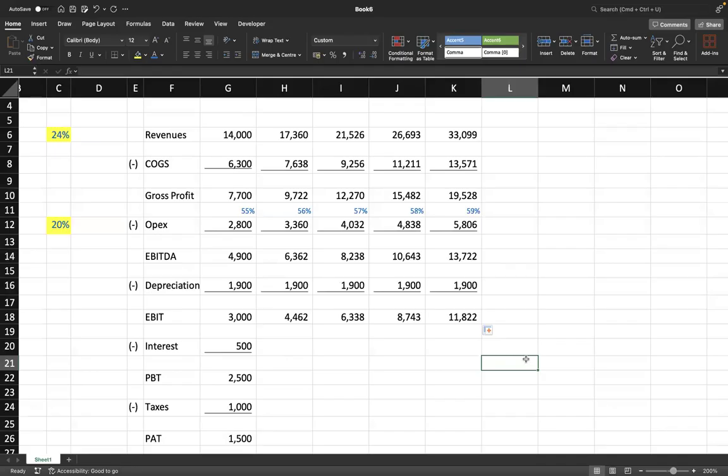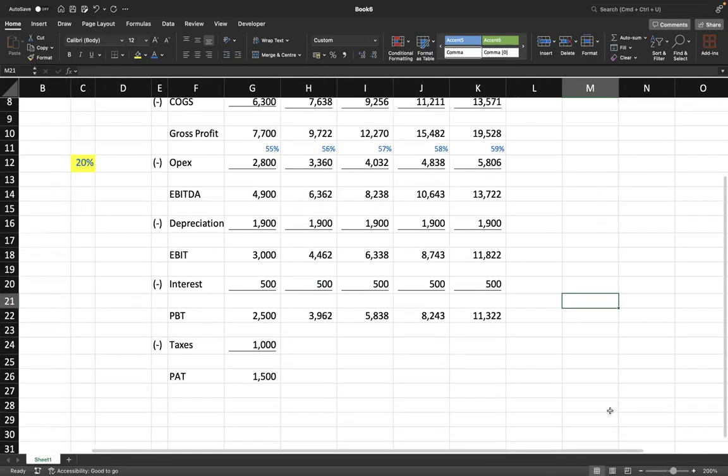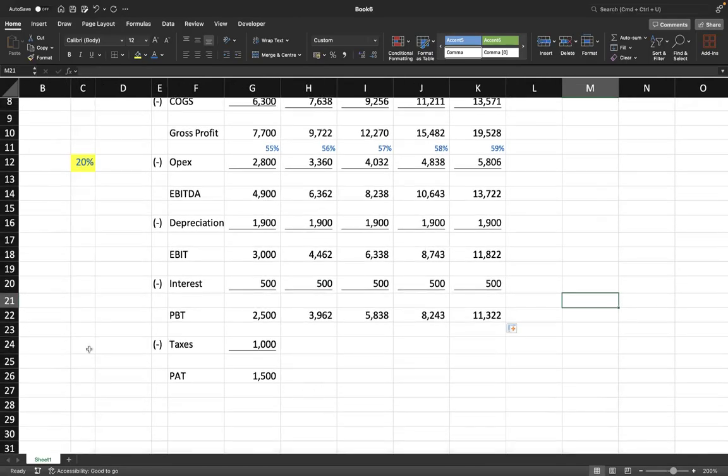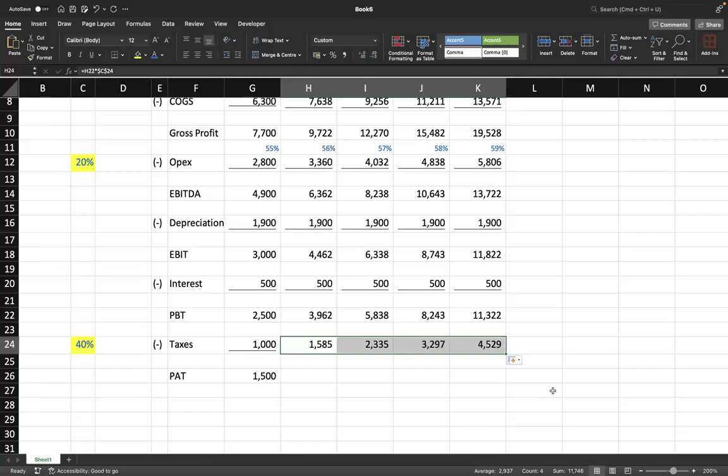Interest is the same, right, Nishant? So interest वही रहेगा. So put equal to and drag. And इसमें कुछ नहीं, सिर्फ drag. Clear? So now all you need to do is get your tax rate, which is 1000 divided by 2500, which is 40%. And tax rate is normally assumed as constant till anything is mentioned. So it is just PBT into tax rate. Please करके drag. So ये बन गया आपका taxes.